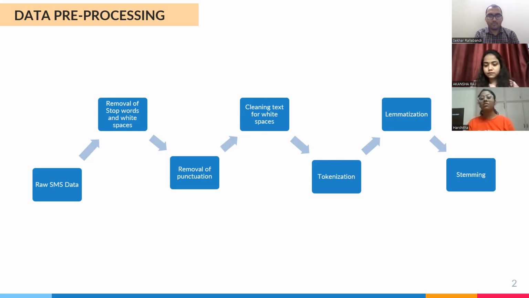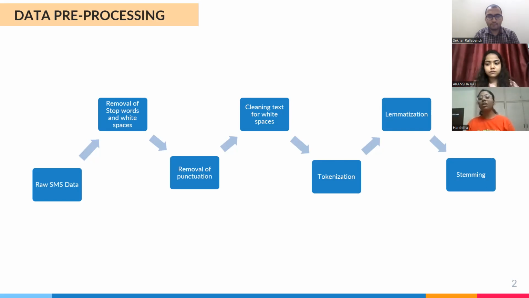So we have a spam collection of messages that consists of 5,572 English messages. They are tagged according to spam or ham. So we have chosen two attributes. One is SMS messages and another one is labels that consist of spam or ham.